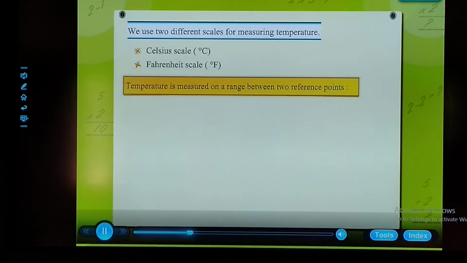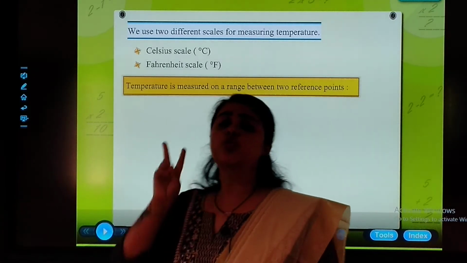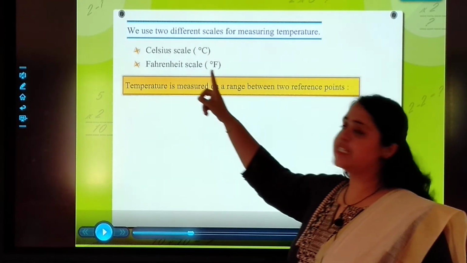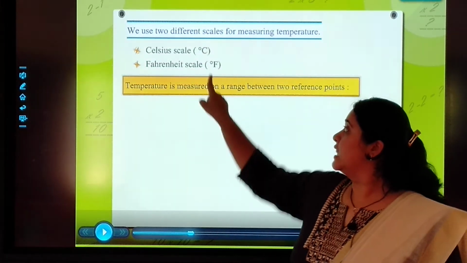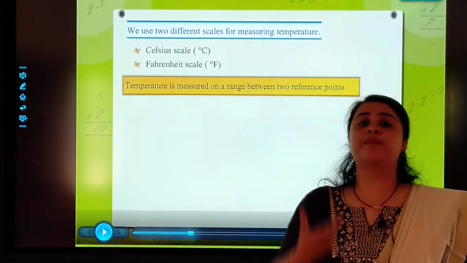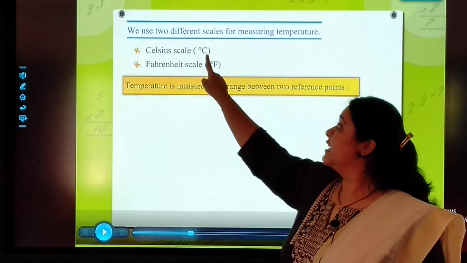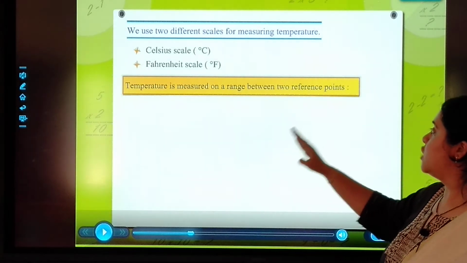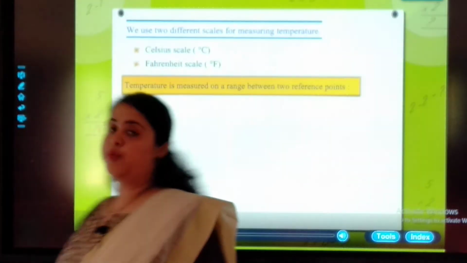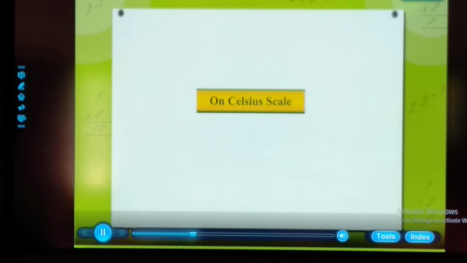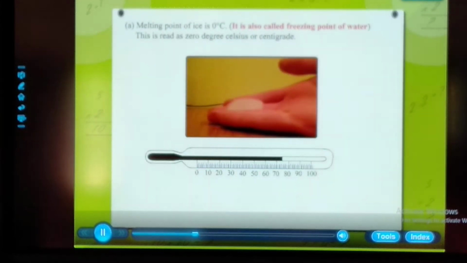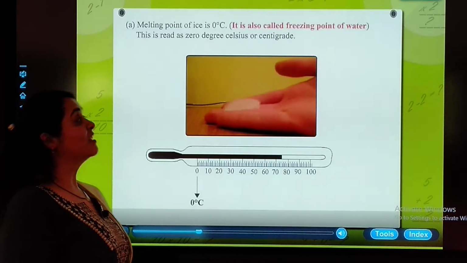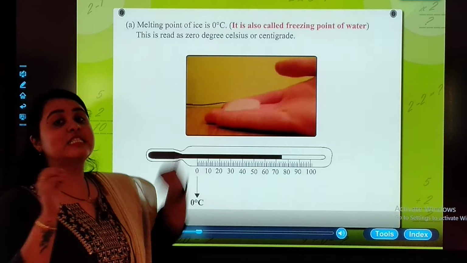Temperature is measured on a range between two reference points. There are two main scales we use. The first one is Celsius scale. We use C, and the small zero you can see represents the degree. And Fahrenheit is represented by F. On Celsius scale, melting point of ice is 0 degrees Celsius. It is also called freezing point of water. The melting point of ice is 0 degrees.